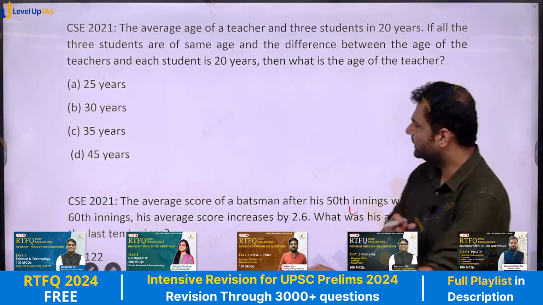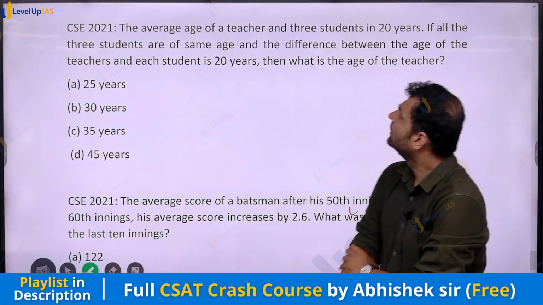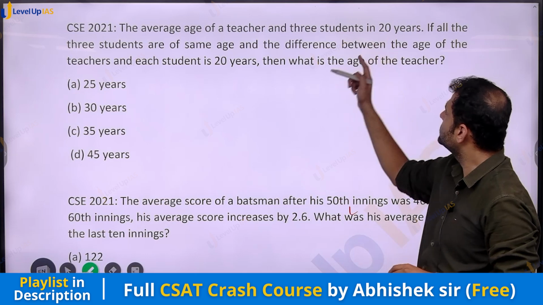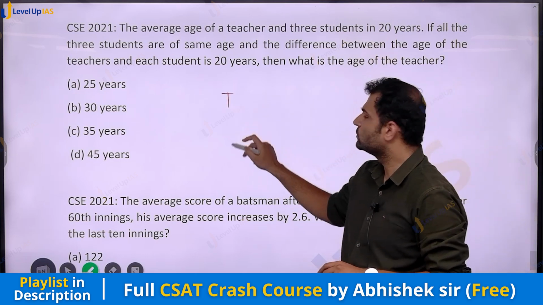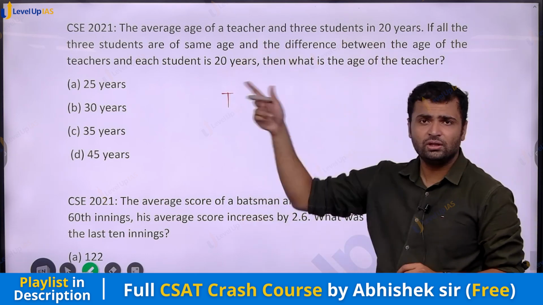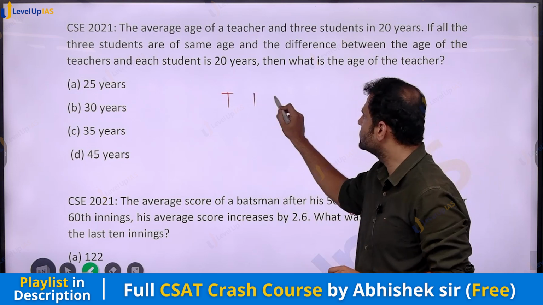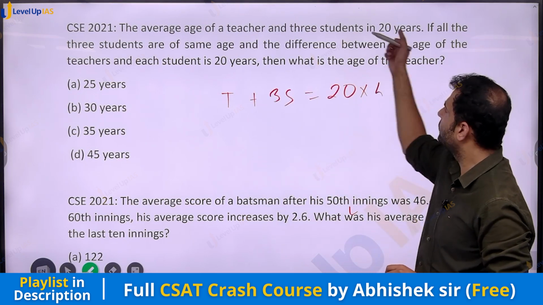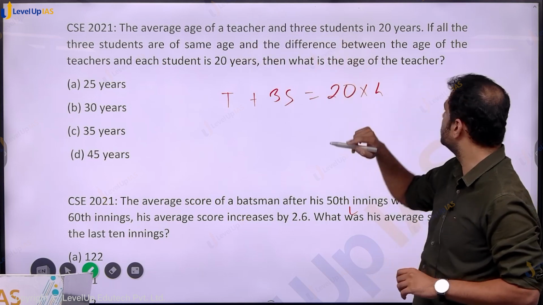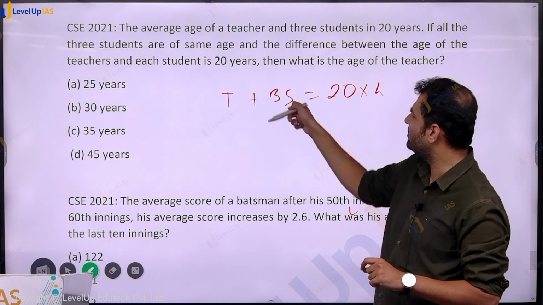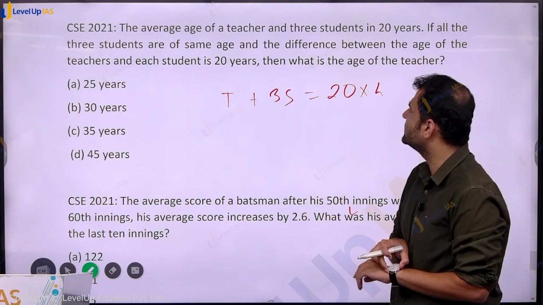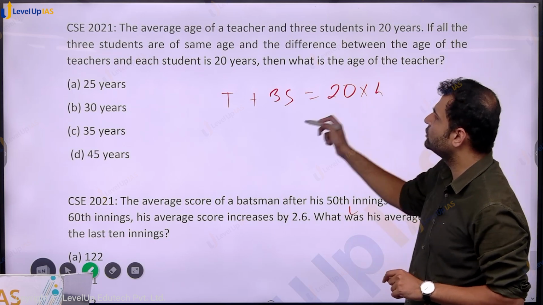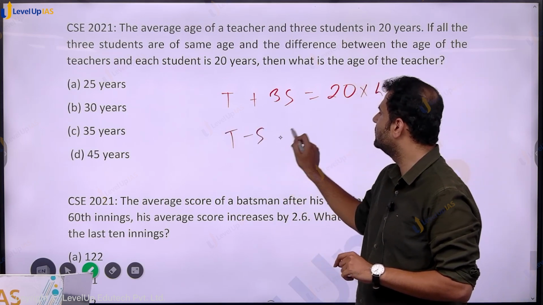Next question, let us see. The average age of a teacher and 3 students is 20 years. So the average is known, the number of people is known, so we can find the sum. Teacher plus 3 students is equal to 20 into 4, because there are 4 people, the teacher and 3 students. If all the 3 students are of the same age, we have assumed them to be of age S, and the difference between the teacher and student is 20. So teacher minus student is equal to 20.